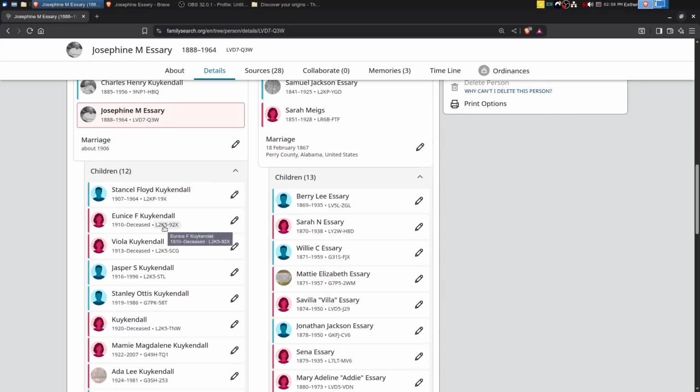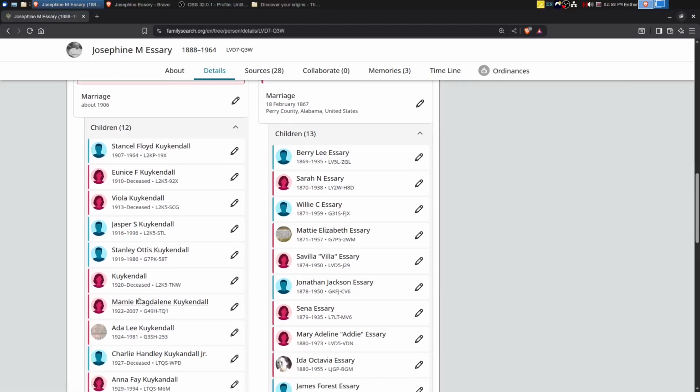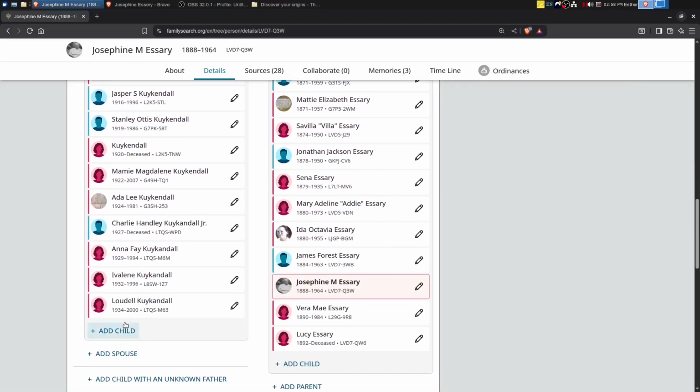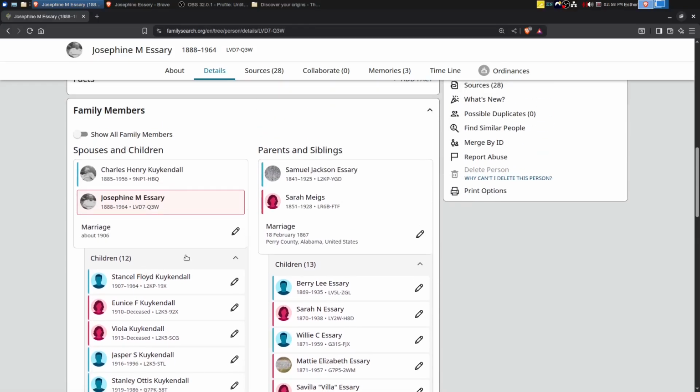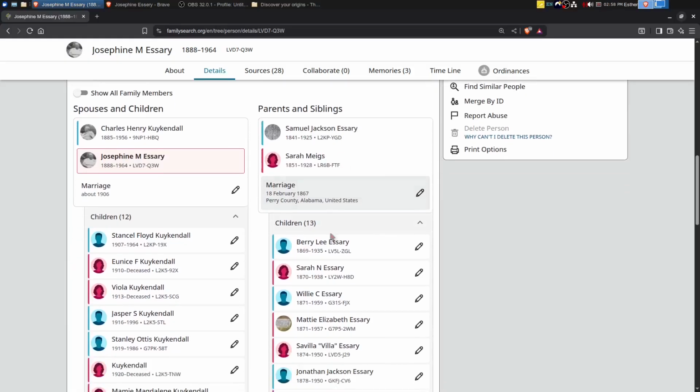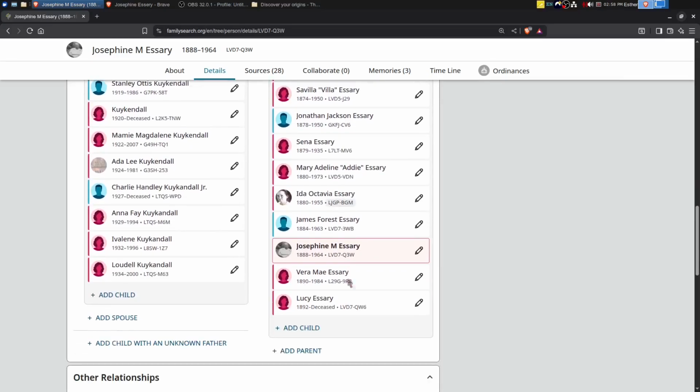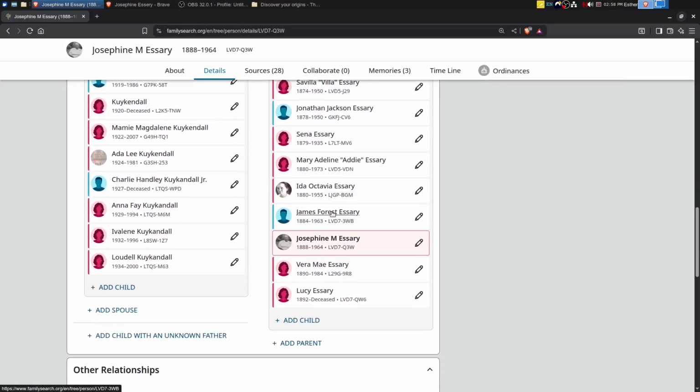And we'll also check the census to see if there's any missing children. There looks like there's a daughter here that was born in 1920 with no name. So we'll double check that. And we've got quite a large family here. So we've got Josephine connected to her parents. You can see here Samuel Jackson and Sarah Meigs. And here's James Forrest that we looked at in the previous video.